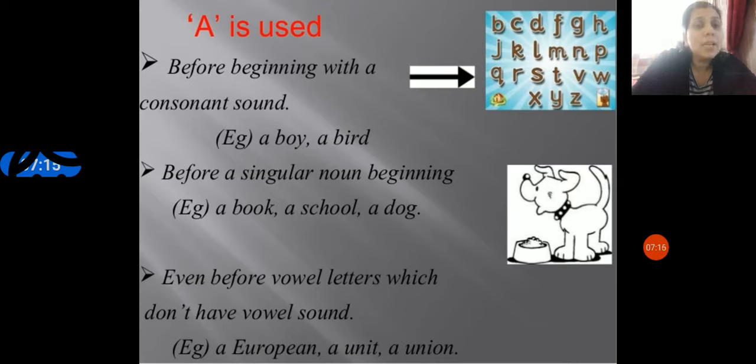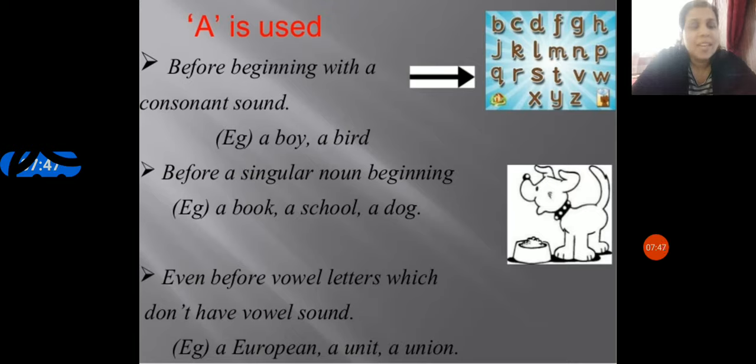Before a singular noun beginning with a consonant also we have to insert the article a. So these are the general rules you have to check when to put a and an: before a vowel, before a consonant sound and before a singular noun. You have to insert which article? The article a.